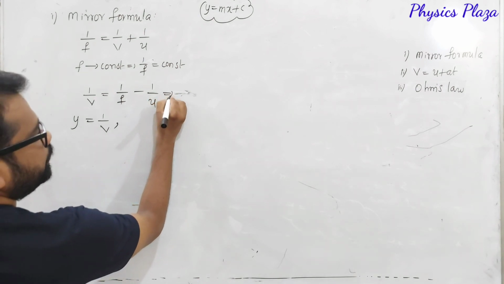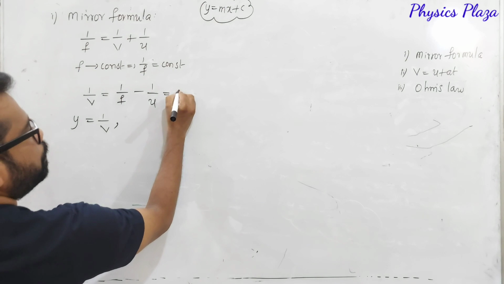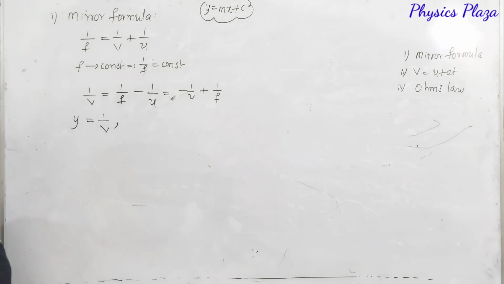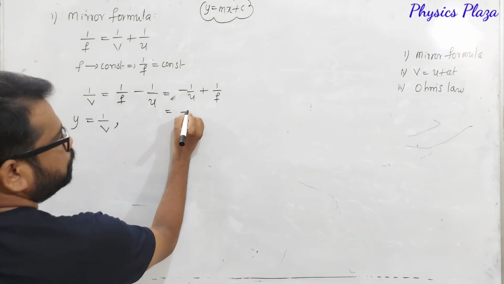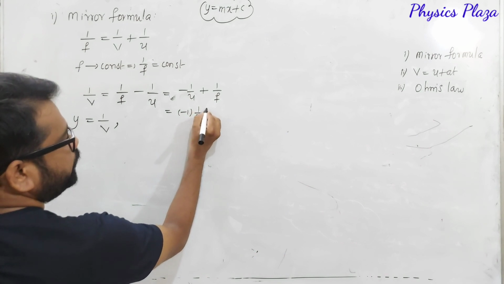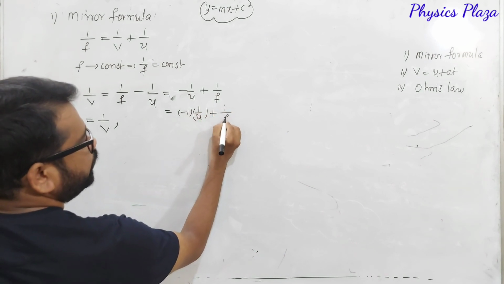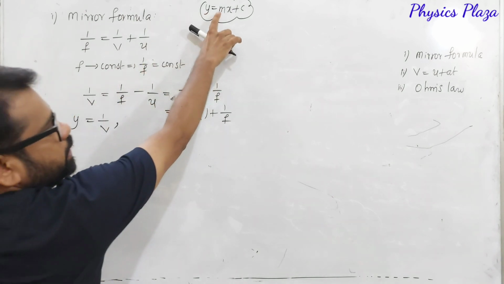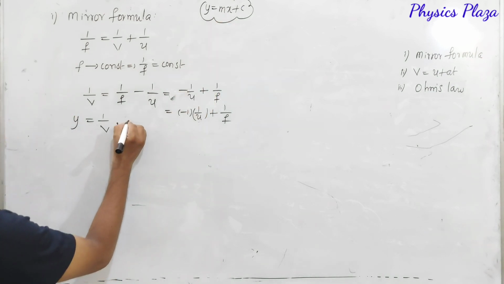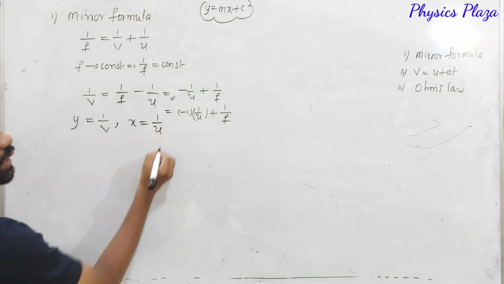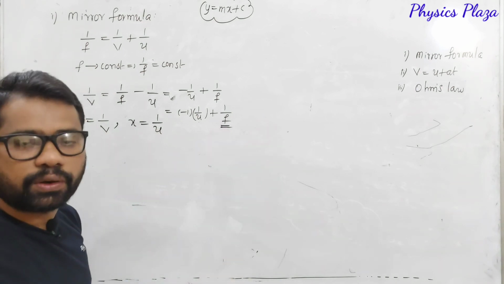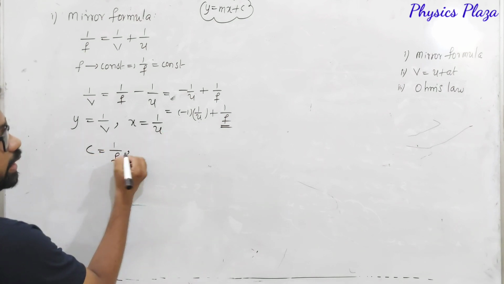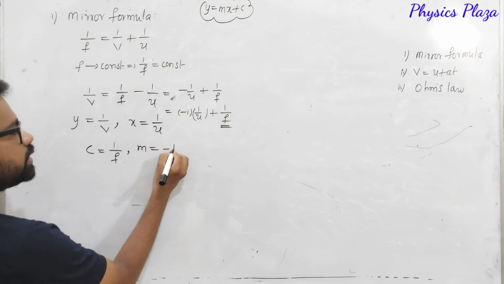Let us do a little bit of arrangement. This can be written as minus 1 by u plus 1 by f. So this is minus 1 into 1 by u plus 1 by f. How can you compare here? In the place of y, it is 1 by v. In the place of x, 1 by u is there. Whereas the intercept c is equal to 1 by f, and the slope, in the place of m, is minus 1.